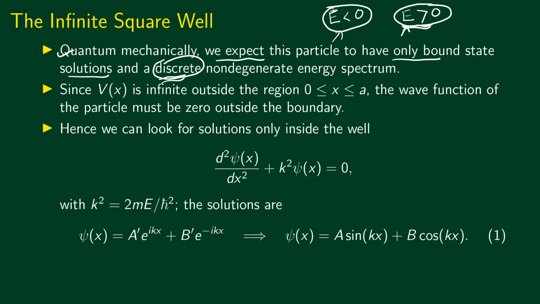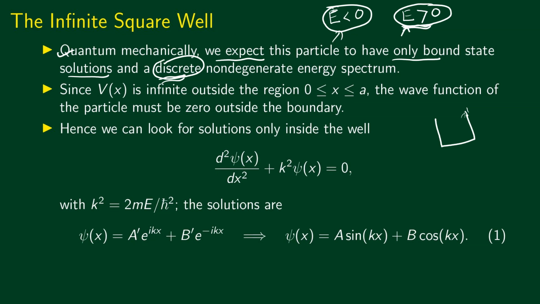Now we have already solved part of the problem because we said that the wave function has to be 0 outside the infinite square well. The particle is confined inside this infinite square well, which means that the probability of finding the particle outside of the well is 0. The probability is 0 here, the probability is 0 here, because we are talking about a particle that is bound inside this infinite square well. The particle simply cannot escape the infinitely high wall, if you like.